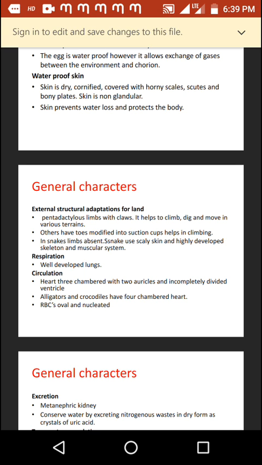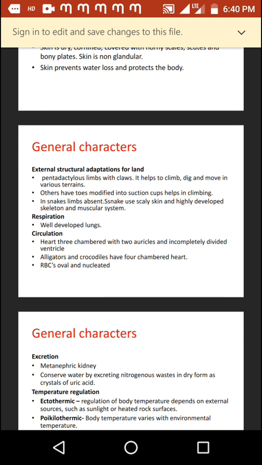The next important character is about respiration. They have very well developed lungs. They are called air breathers. Even though some of the reptiles are aquatic, for example turtles, crocodiles, and alligators, they are lung breathers. It shows that these reptiles are primarily terrestrial and secondarily adapted for an aquatic mode of life. But they have maintained the basic characters such as lung breathing or air breathing.